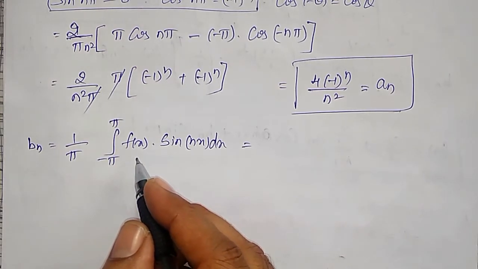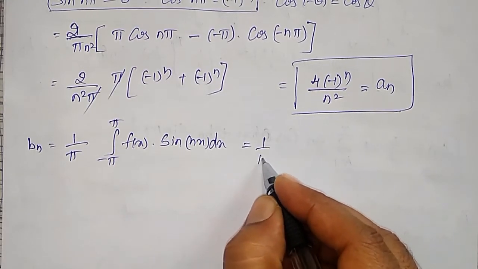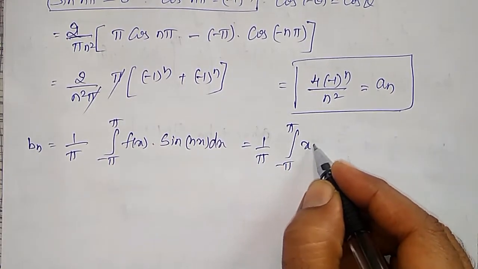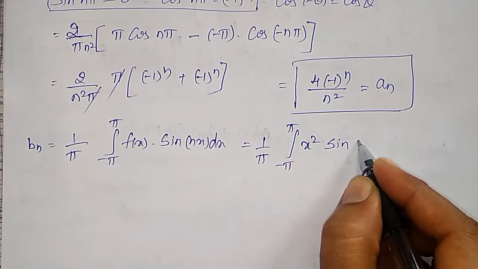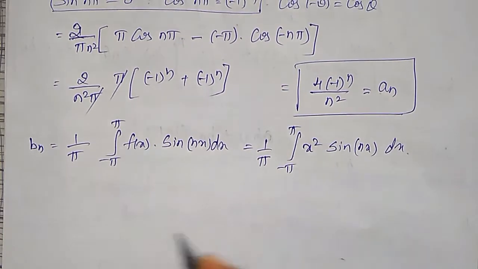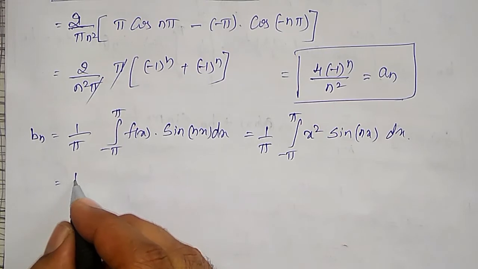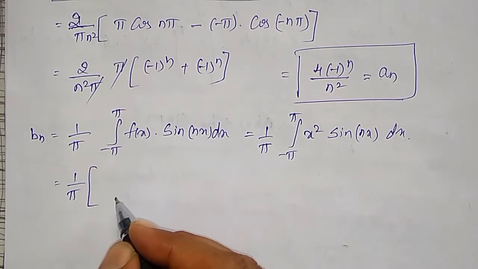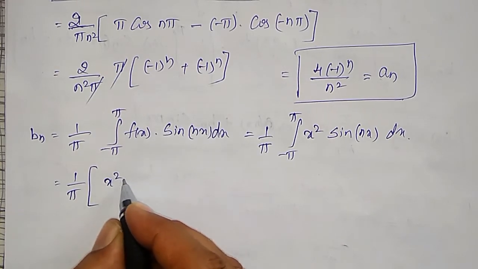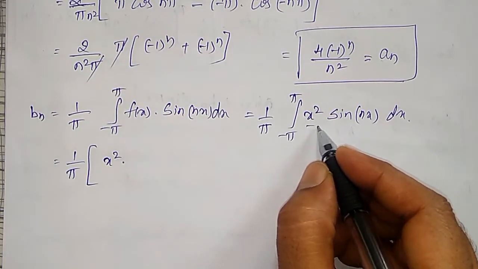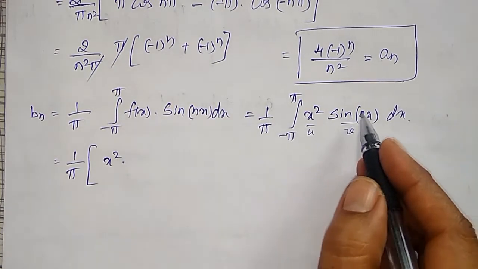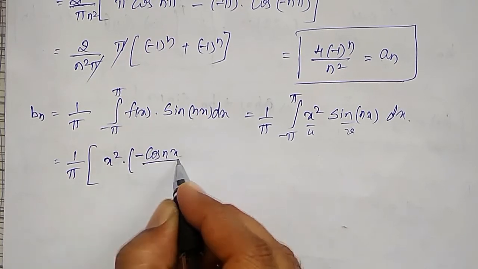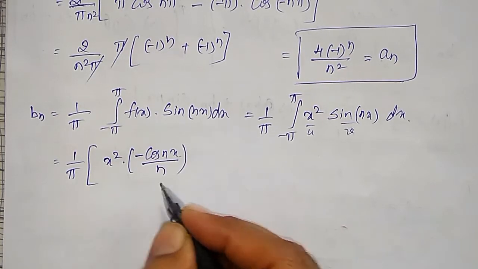But again, f of x is what here? x square. bn is 1 by pi integration from minus pi to plus pi, f of x is x square into sin nx dx, which is equal to 1 by pi. Integration of this, same Bernoulli's rule I will use again here: x square into first term as it is, this is u, this is my phi, integration of sin will become minus cos nx divided by n.